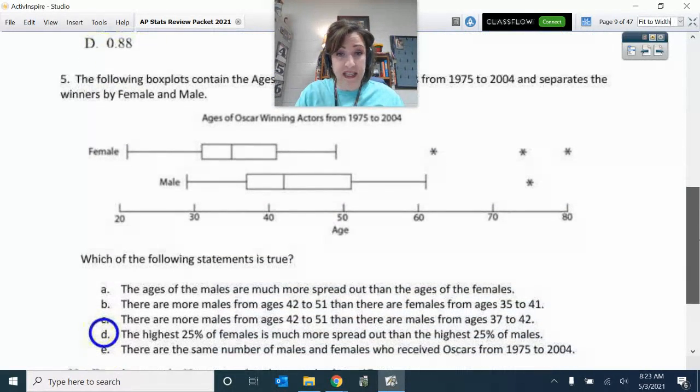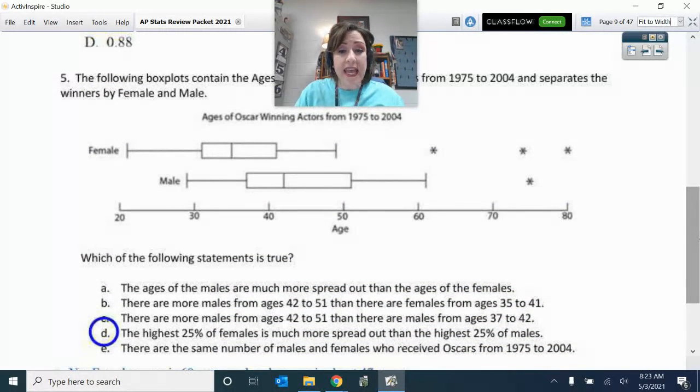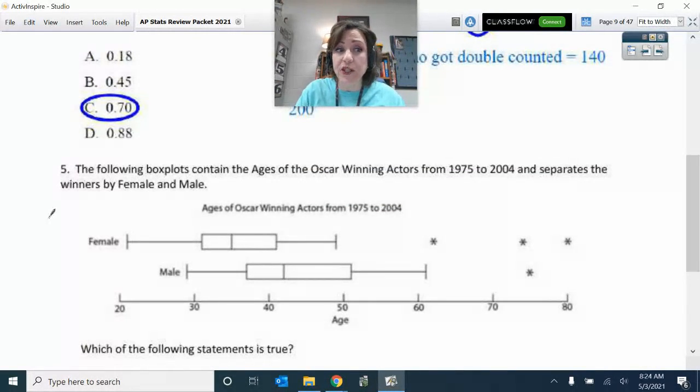Next, here we have again some box plots. And I can already tell that whenever we are talking about there being more males, when they're talking about the number of items, we don't know that because we would only know that if we were told that these had equal or if we knew how many were in this total amount.